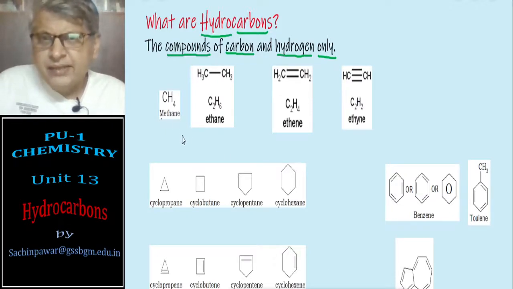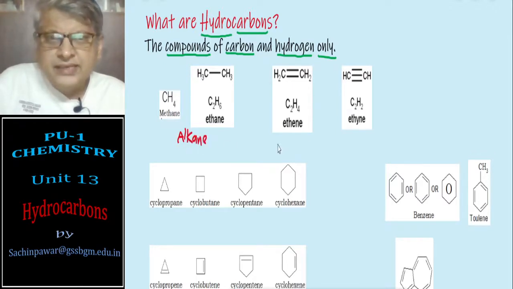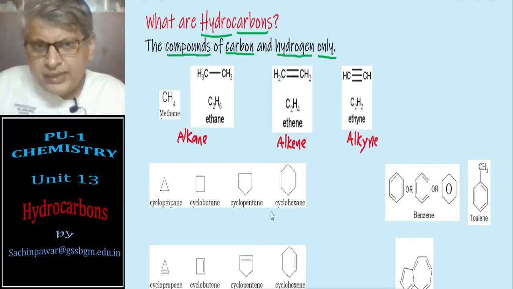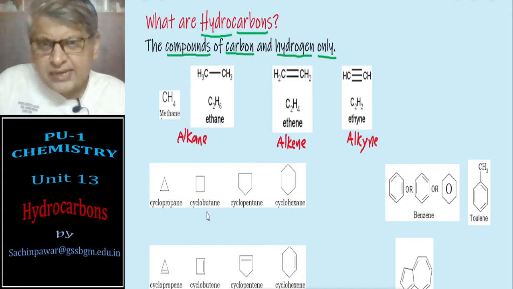Methane, ethane, they come under the class of alkanes. Ethene comes under the class of alkenes. Ethyne comes under the class of alkynes. Then cyclopropane, cyclobutane, cyclopentane, these are the cyclic substances, cyclic alkanes, so they are cycloalkanes.